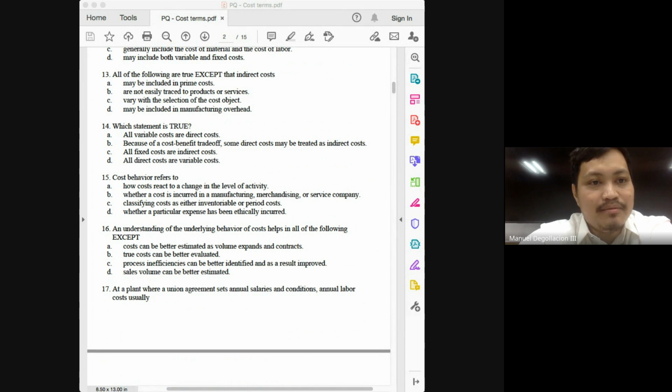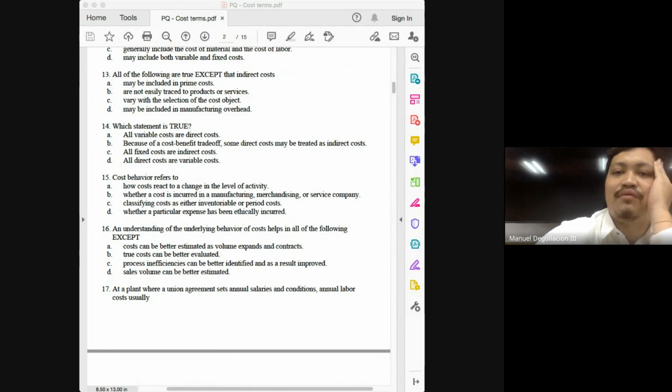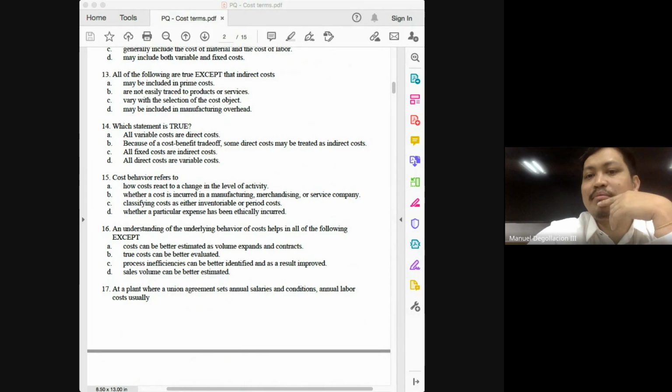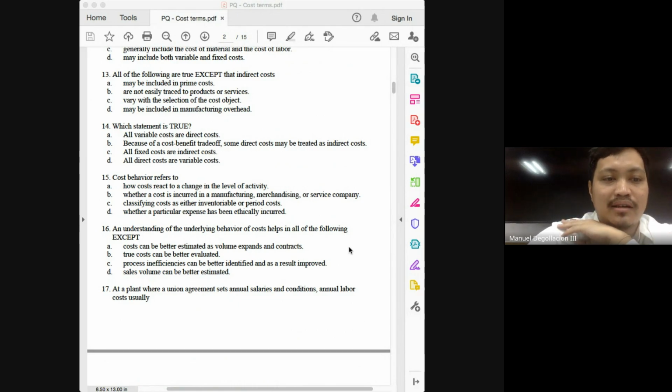Number 15, cost behavior refers to how costs react to a change in the level of activity. That will be the answer. Let's check that. Whether a cost is incurred in manufacturing, merchandising, or no. Classifying costs as either inventoriable or no. Whether a particular expense has been ethically incurred, no. The answer for number 15 would be letter A.